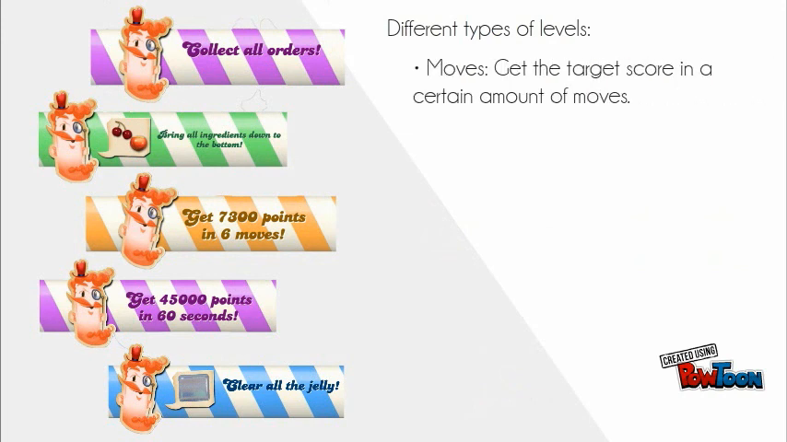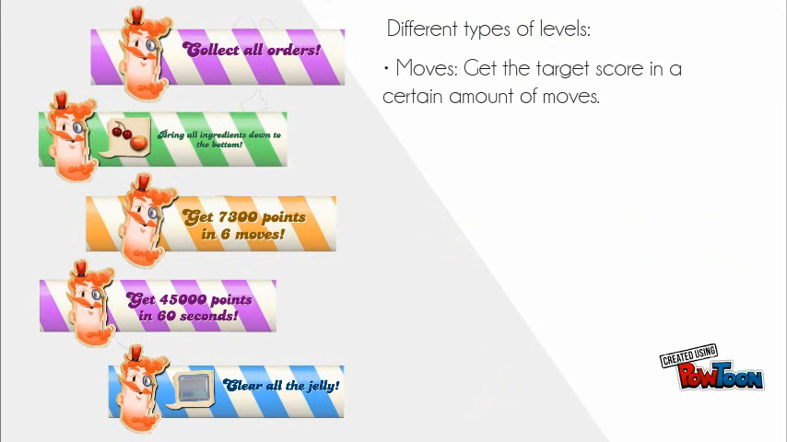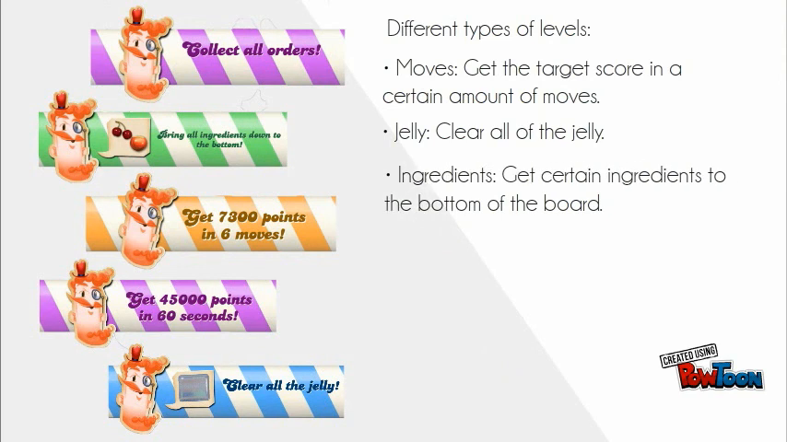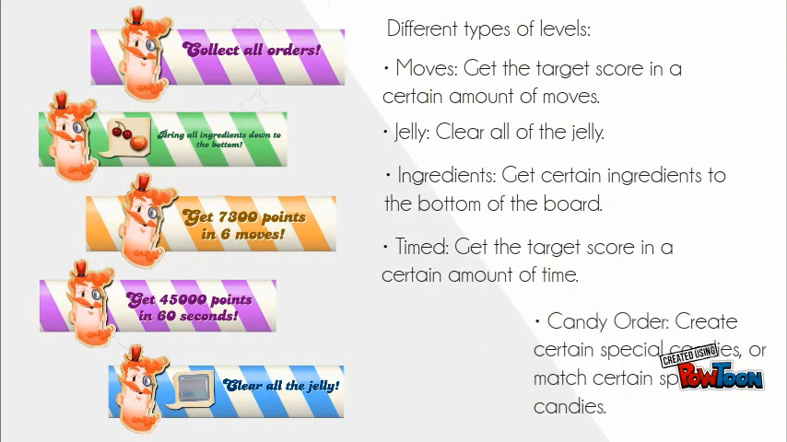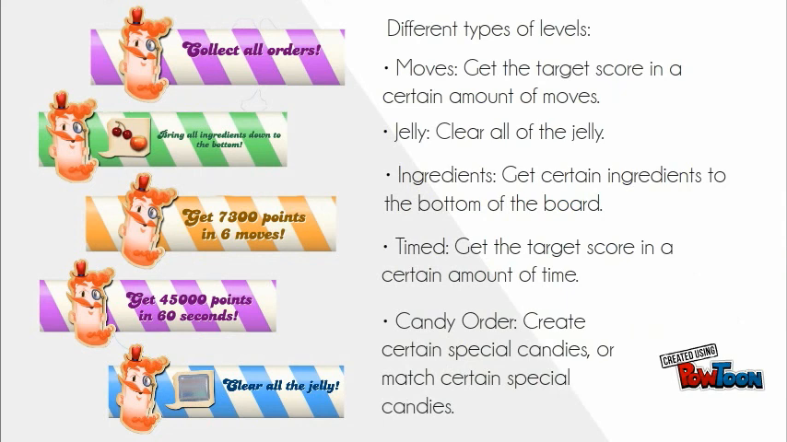There are different types of levels. Moves: get the target score in a certain amount of moves. Jelly: clear all of the jelly. Ingredients: get certain ingredients to the bottom of the board. Timed: get the target score in a certain amount of time. And candy order: create certain special candies or match certain special candies.